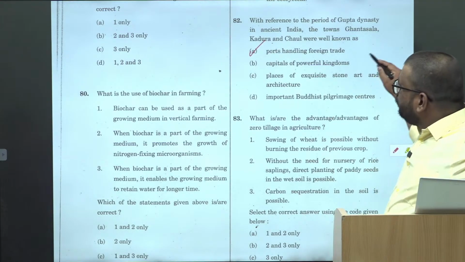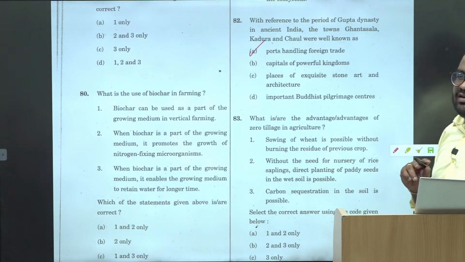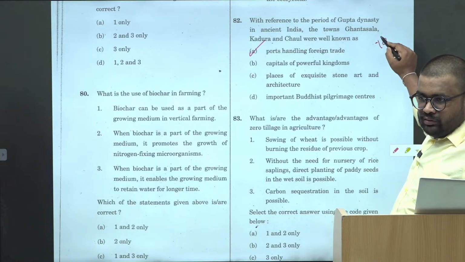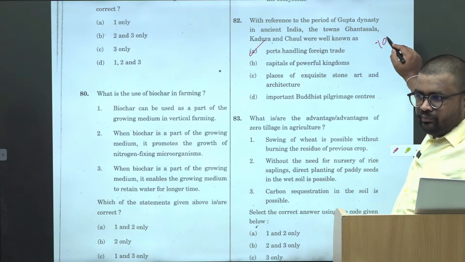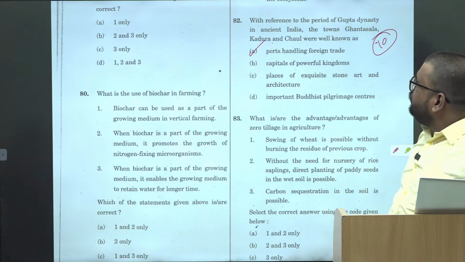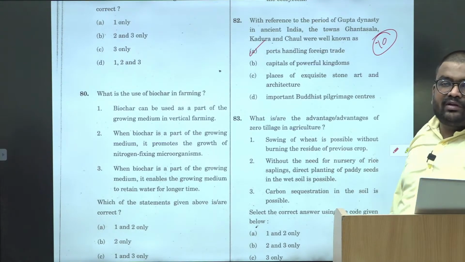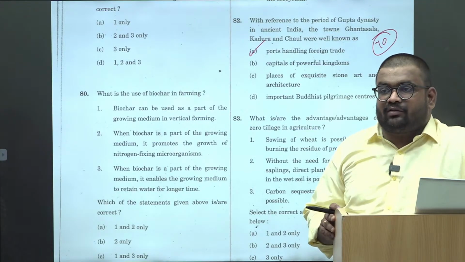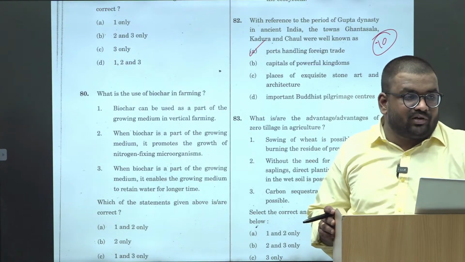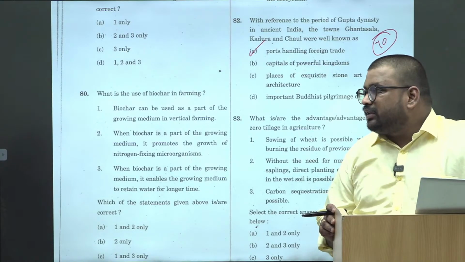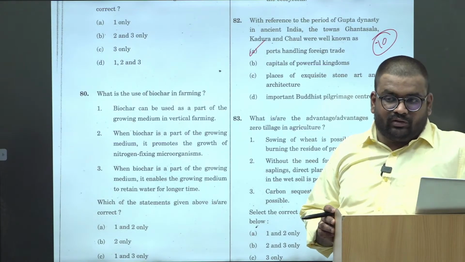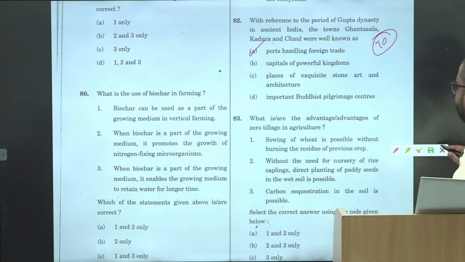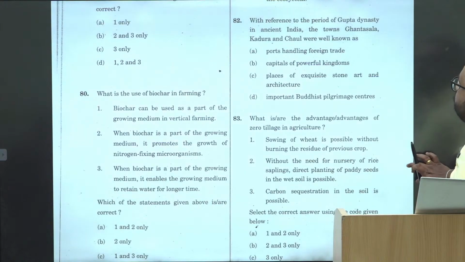Then with reference to the period of Gupta dynasty in ancient India, towns like these are the port handling foreign trade. Again, if you don't have the knowledge, don't make unnecessary guess. Okay, just skip. This is the 10th question, no? Which we are going to skip. So 10th question which we have skipped. Okay, but again with respect to the kingdoms, you make a list, or if you get your hands on the compilation of the important port cities in ancient and medieval India. क्योंकि ports पे 3 बार question आ गया है last 5 to 6 years में. So if you get your hands on that compilation, just go through it once.